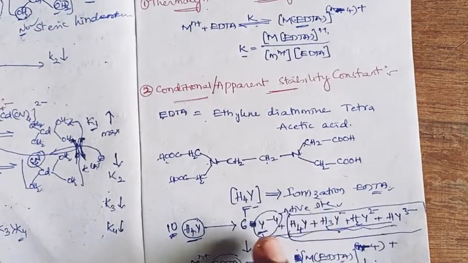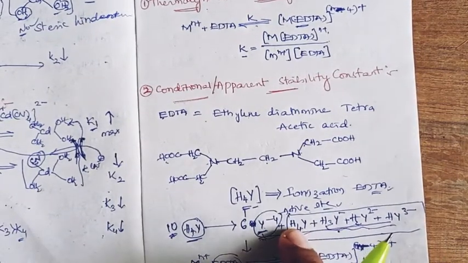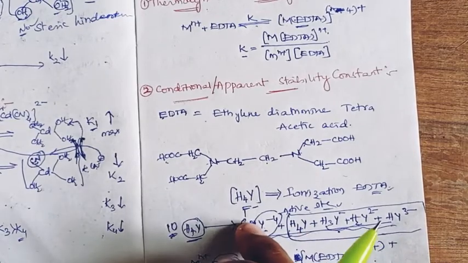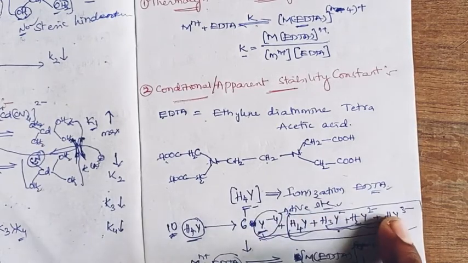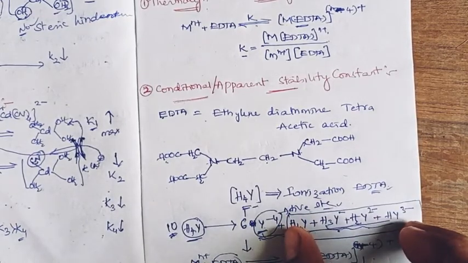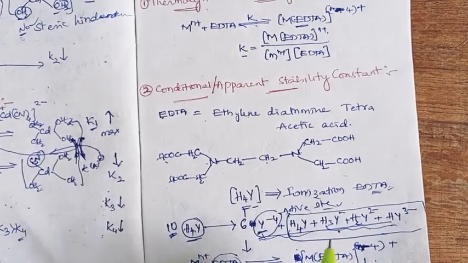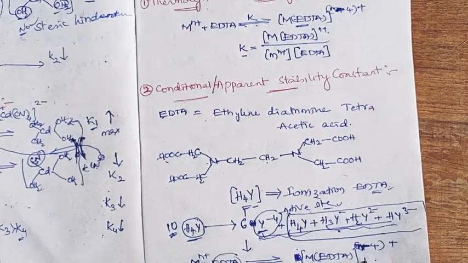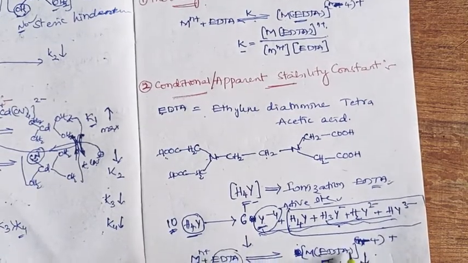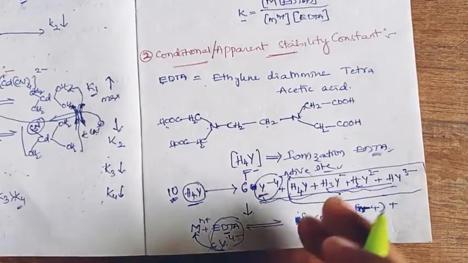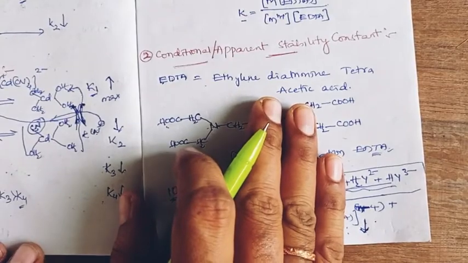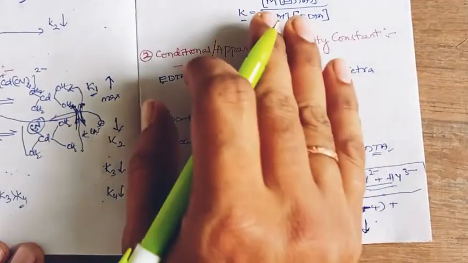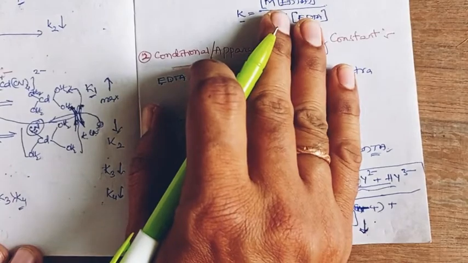So it reflects as a decrease of the K value. This has to be corrected, right? What is happening practically should also be corrected theoretically.